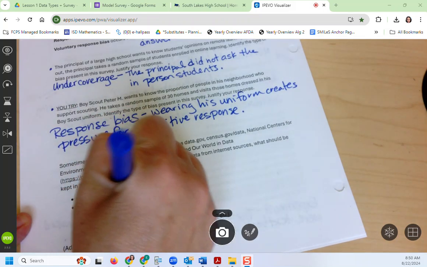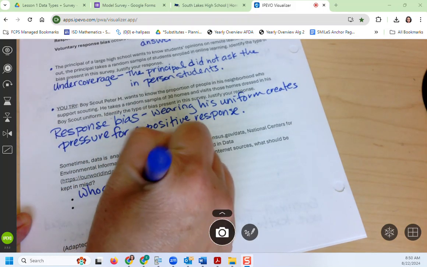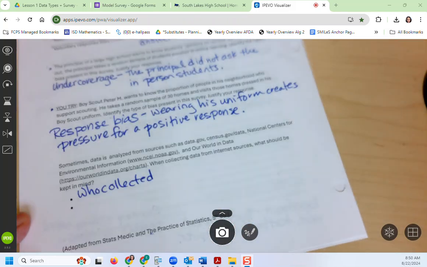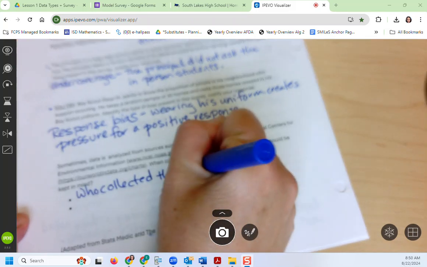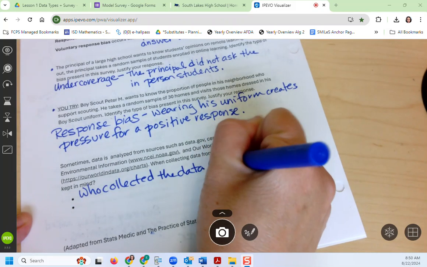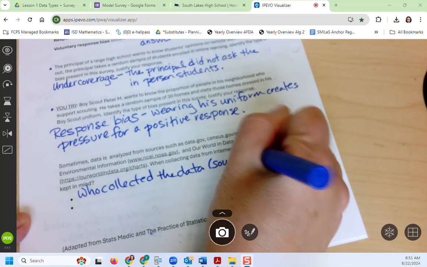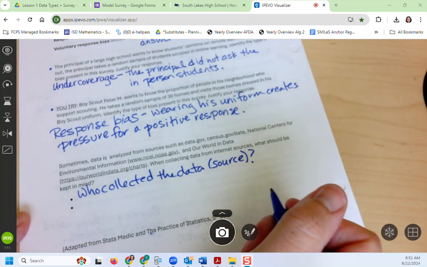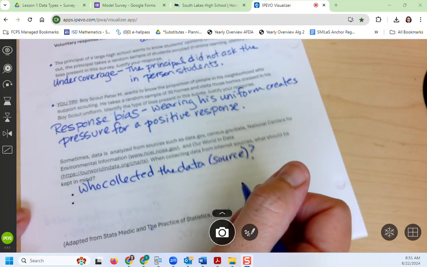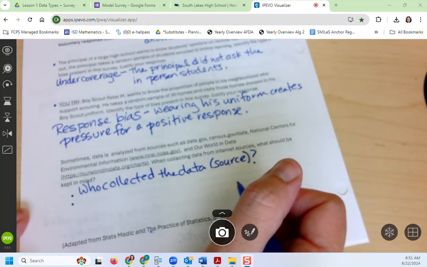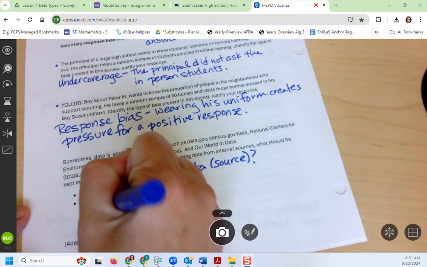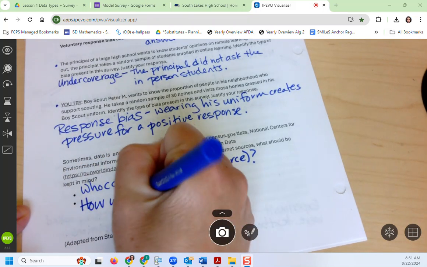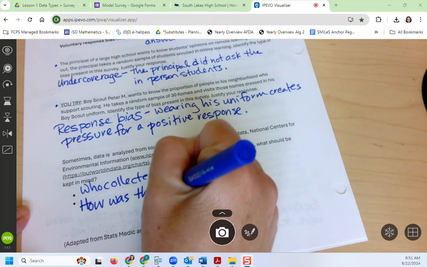So did the people collecting the data have an ulterior motive? Who collected the data, which is the source? And how was the data collected? So when they collected the data, did they leave anybody out? Did they choose randomly? So how was the data collected?